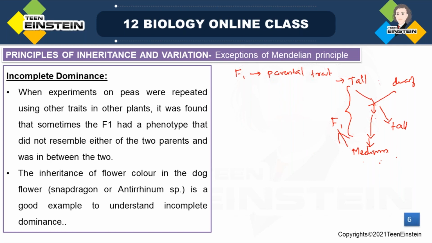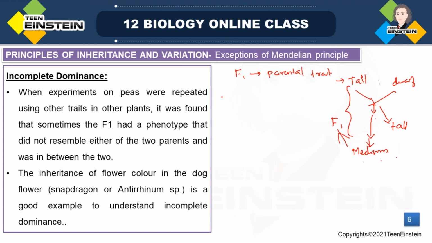So this kind of expression is called an in between or a blended expression, that is neither showing the tall character nor showing the dwarf character. Okay, it is expressing an in between phenotype. The expression is different. Got it?